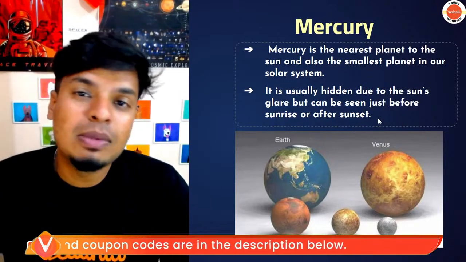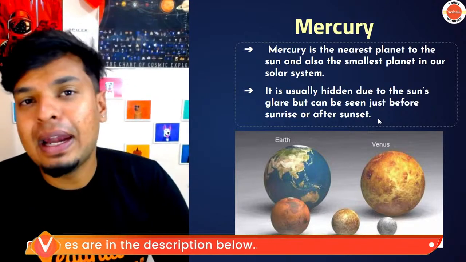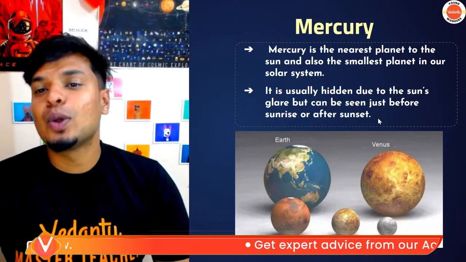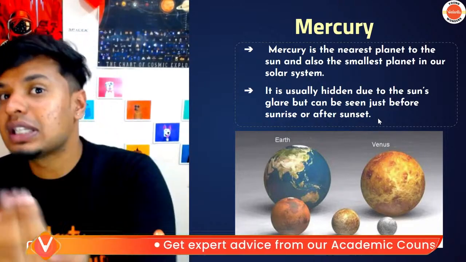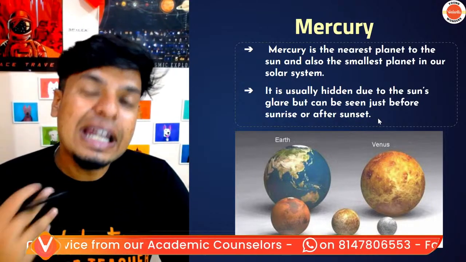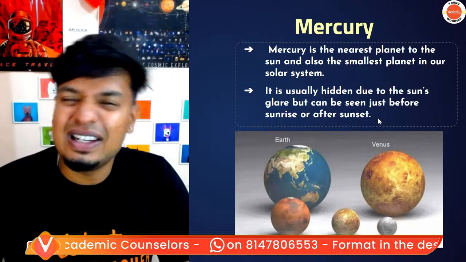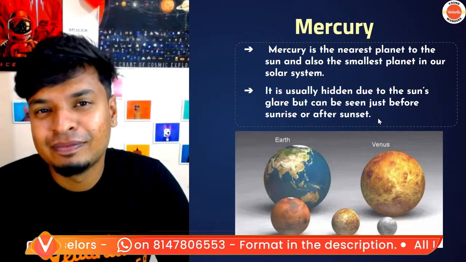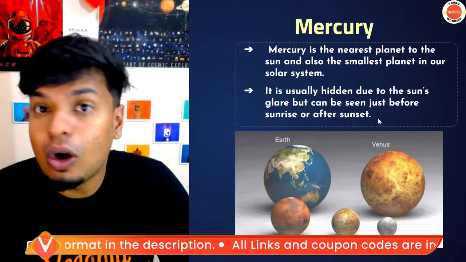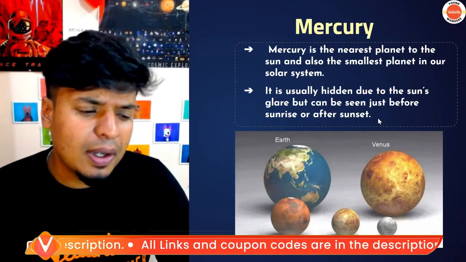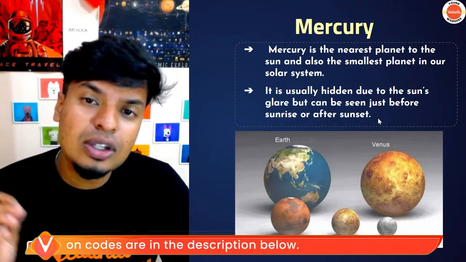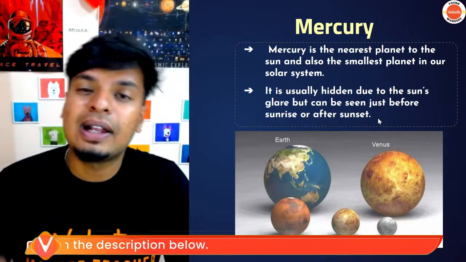Before it used to be Pluto, but Pluto is no longer a planet. It's a dwarf planet. Mercury is the smallest planet in the solar system, also the nearest to the sun. It's very close to the sun. It's always hidden because of the sun's light. You can rarely see it. Still, Mercury is not the hottest planet. Why? Because Mercury doesn't have any atmosphere. All the heat that falls on Mercury gets reflected back.